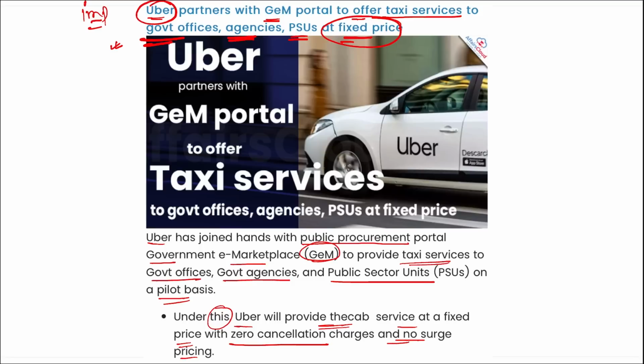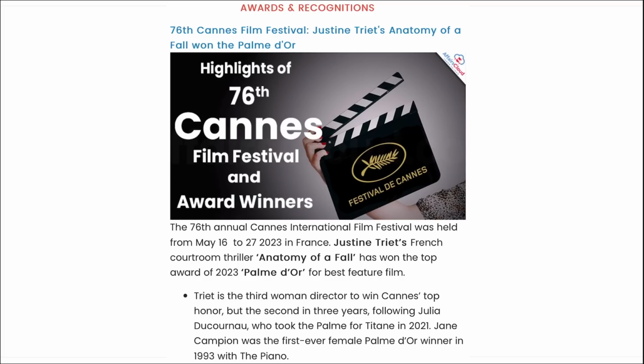And what is the reason behind this collaboration? The demand for taxi services is on the rise within the government, leading to substantial expenditures. However, utilizing this service can result in significant savings for the government departments. Correct?